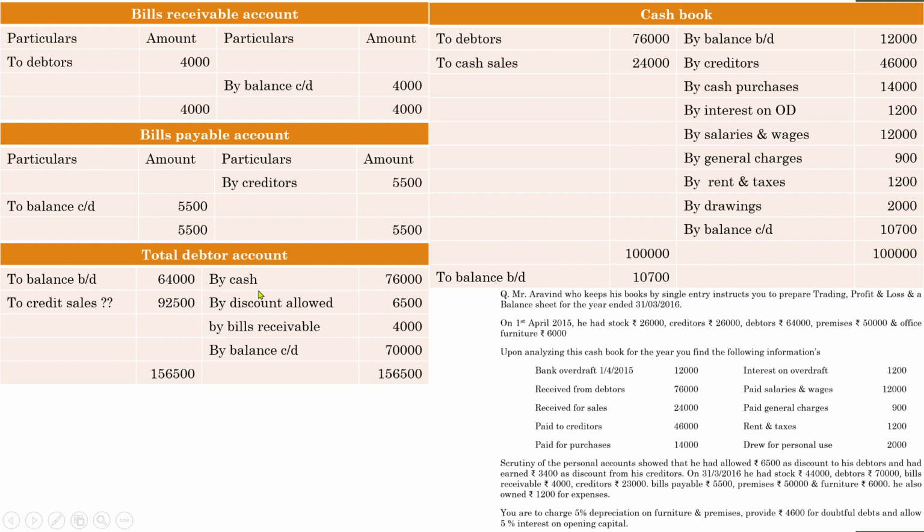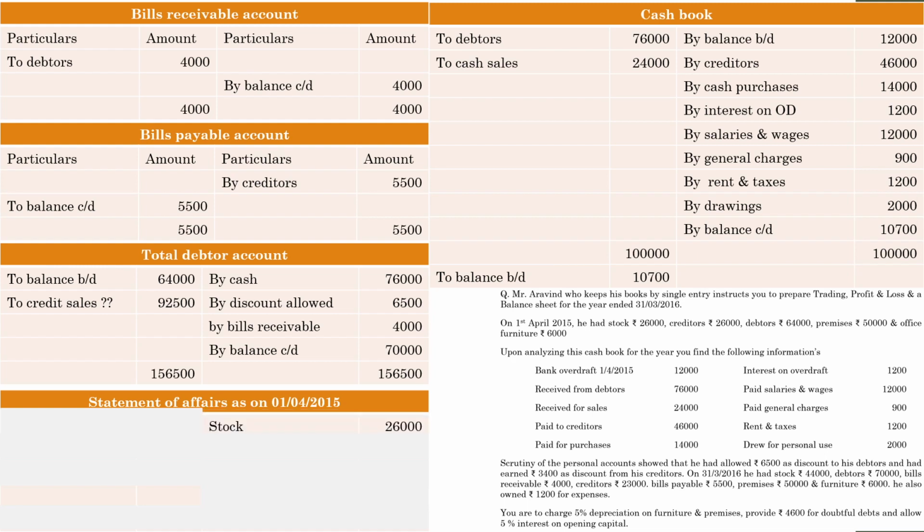Like this. Next you have to prepare the total creditors account, but in this case we are going towards the statement of affairs. You can draw the items in any order you like. You can either go for the creditors account or you can go for the statement of affairs. Anyway, these accounts must be prepared. So for the time being, let us make a change for that. We can prepare the statement of affairs. After that we can go for the total creditors account.